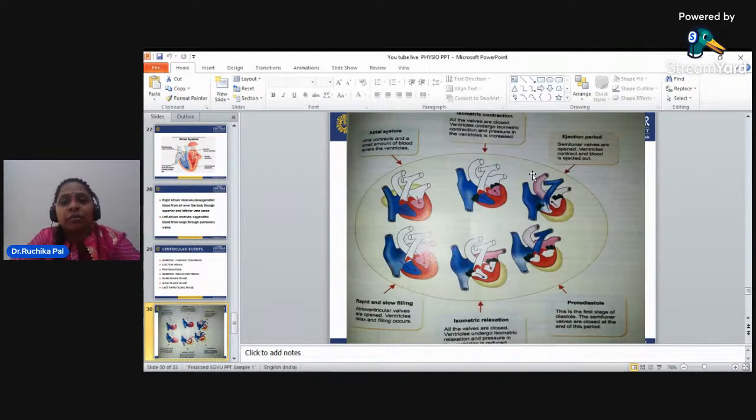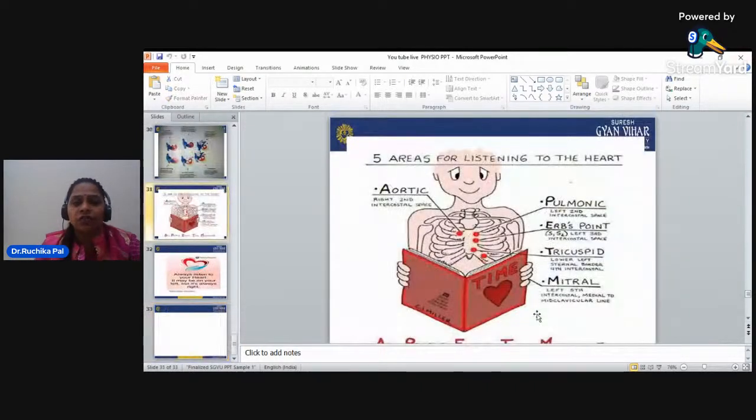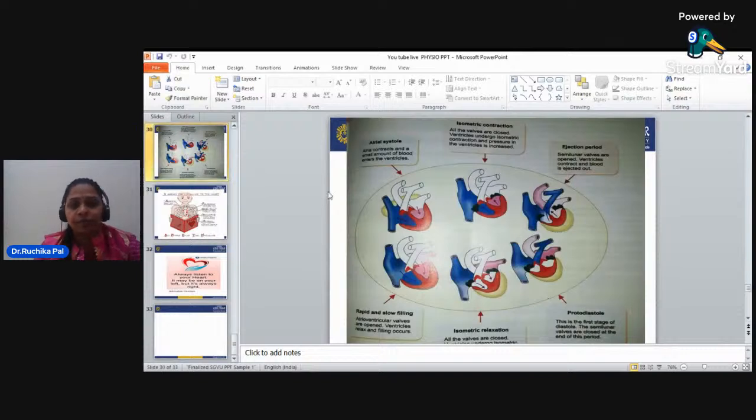Ventricles undergo isometric contraction and pressure in the ventricles is increased. Ejection period: semilunar valves are open, ventricles contract and blood is ejected out. Rapid and slow filling: atrioventricular valves are open, ventricles relax and filling occurs. Now isometric relaxation: all the valves are closed, ventricles undergo isometric relaxation, and the ventricular pressure is reduced.